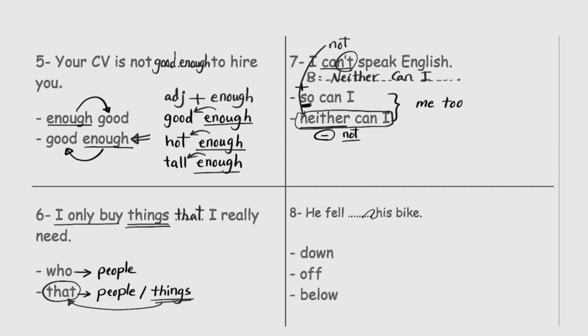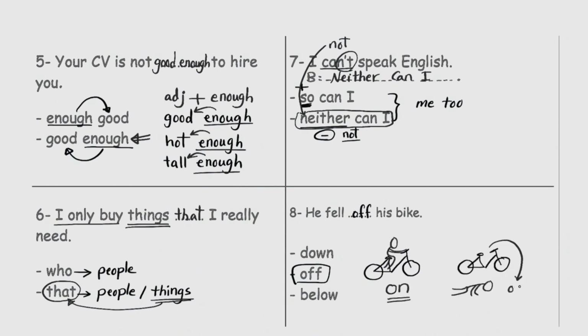He fell blank his bike. He fell down his bike, or off his bike, or below his bike. Well, the correct answer here is off. He fell off his bike. Look at this. Here you can say he was on his bike, and then here he fell off.